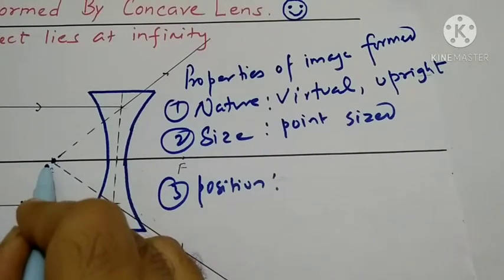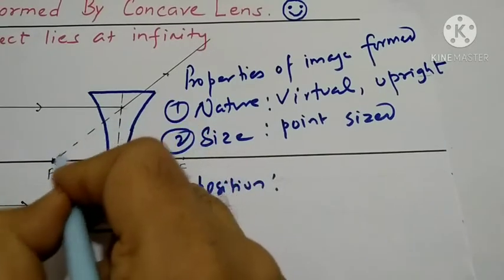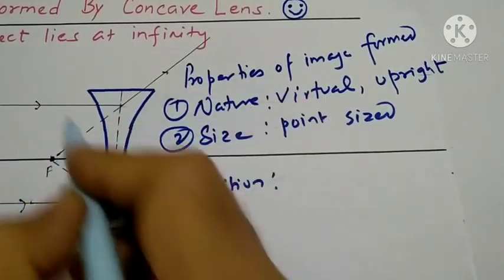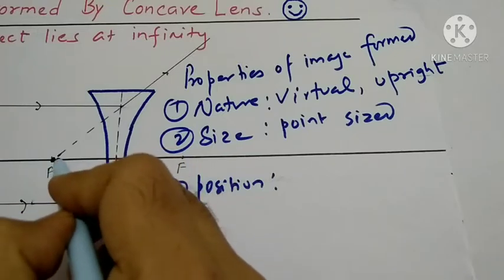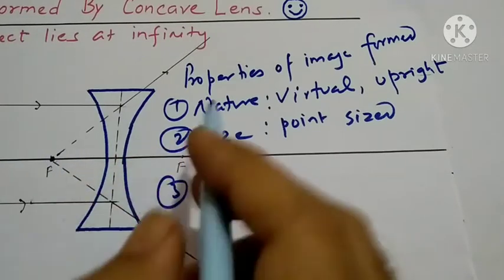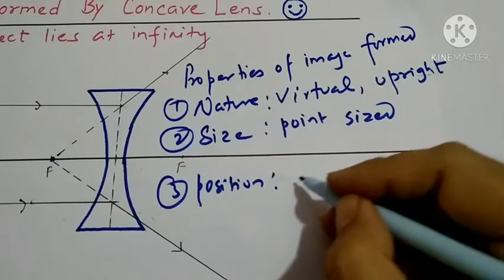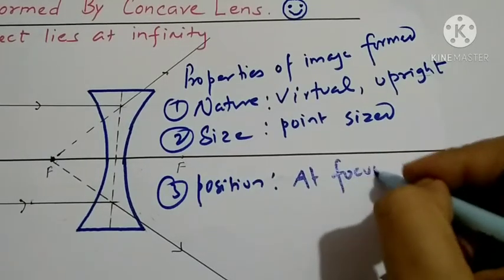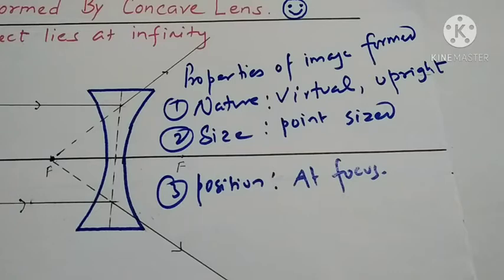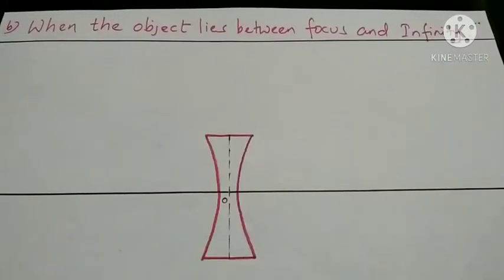The image is formed at focus because these two diverged light rays appear to meet at this point called focus. So this is all about the image formed by a concave lens when the object lies at infinity. Now let's move to our next point, B: when the object lies between focus and infinity.